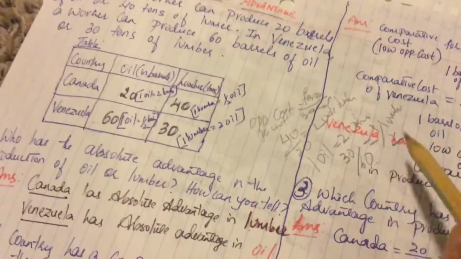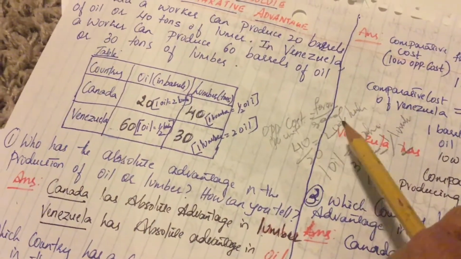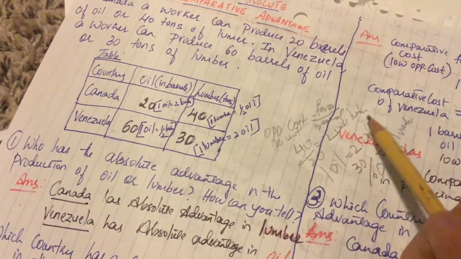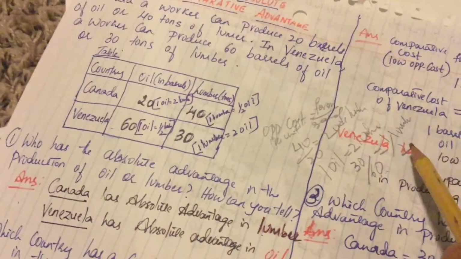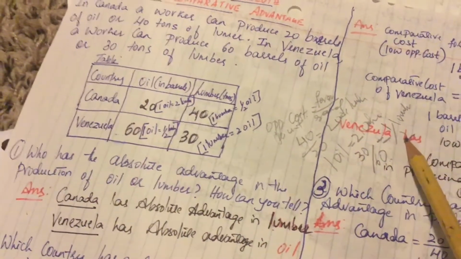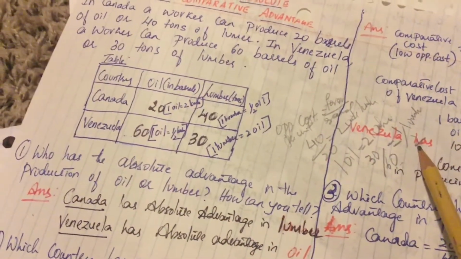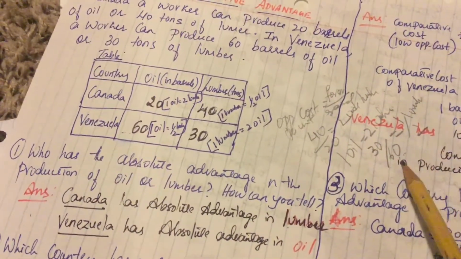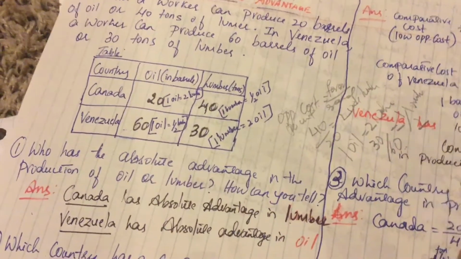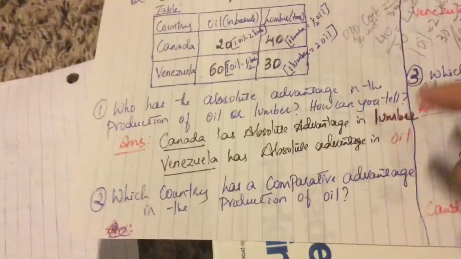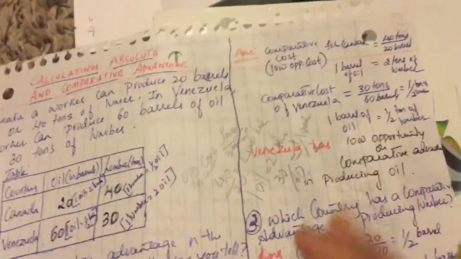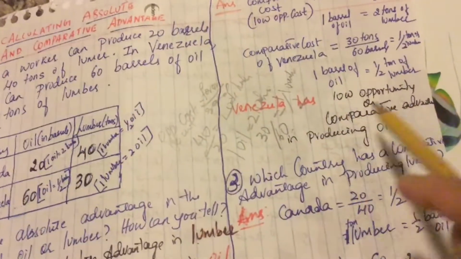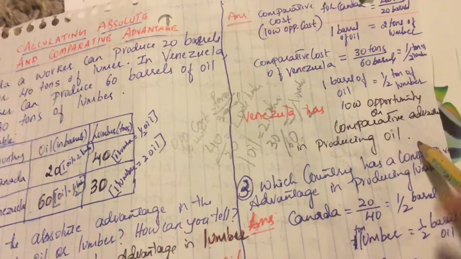So which has lower opportunity cost here? It is giving up 2 units of lumber. Which one? Canada. Whereas it is giving up only half. So it has low opportunity cost. So Venezuela has comparative advantage in the production of oil. Okay. Which country has comparative advantage in the production of oil? It's Venezuela. Venezuela has lower opportunity cost or comparative advantage in producing oil.